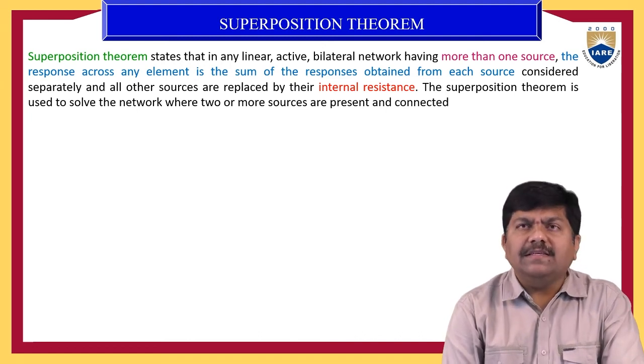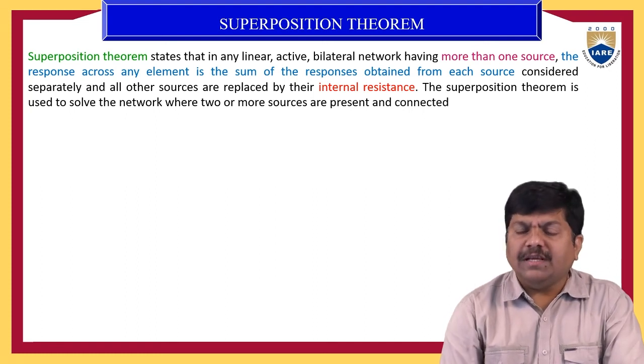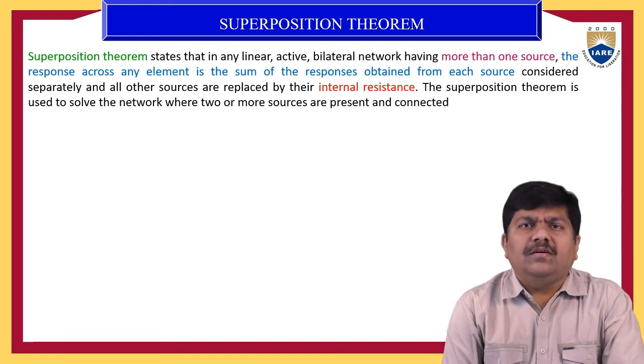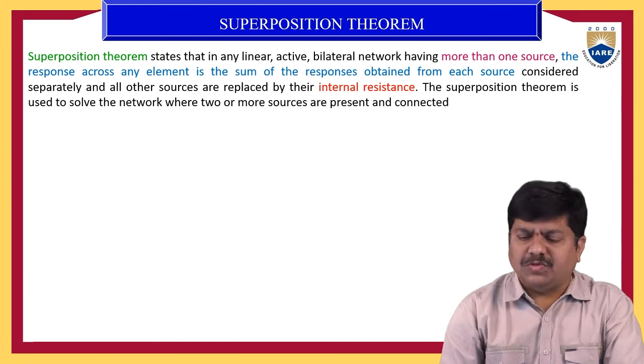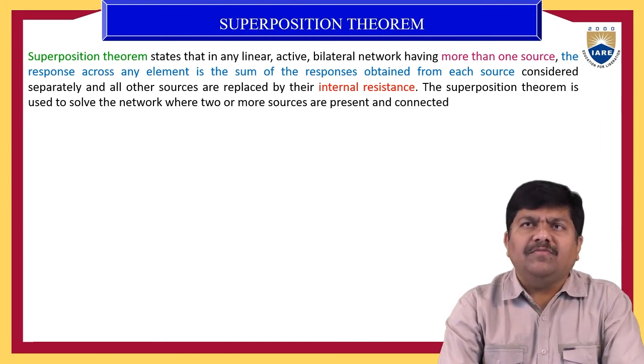superposition theorem? It states that in any linear bilateral active network having more than one energy source, the response across any element or at any point is the sum of the responses obtained from each source considered separately, and all other sources are replaced by their internal resistance. The superposition is highly helpful if the electrical system has more number of energy sources. Now this is the statement of the superposition theorem.